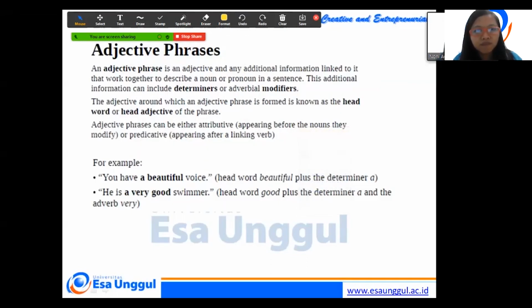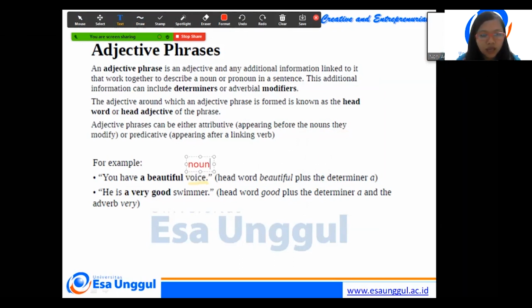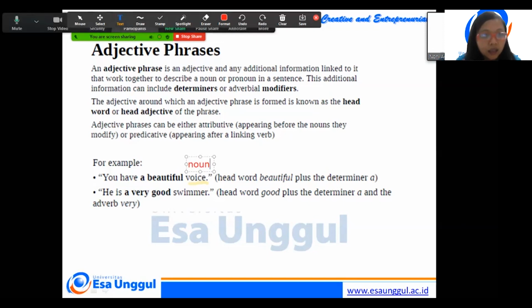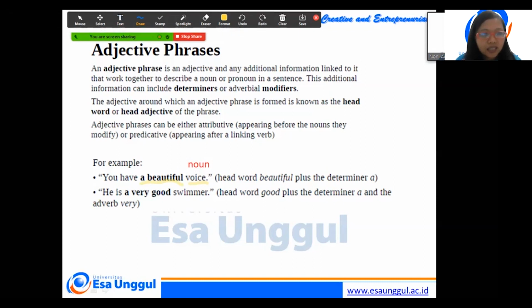So you ever find more than one adjective? For example, you have a beautiful voice. If we see here, voice is noun. And then a beautiful, it's adjective.